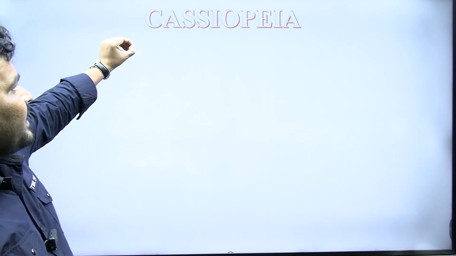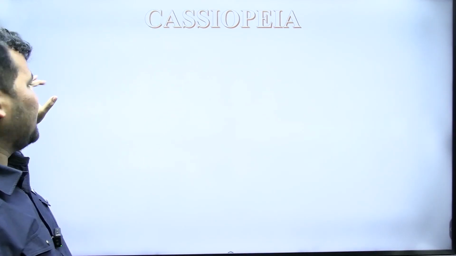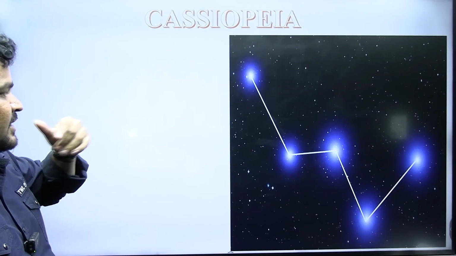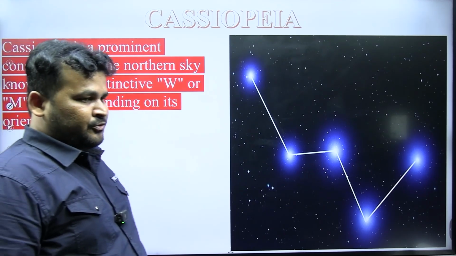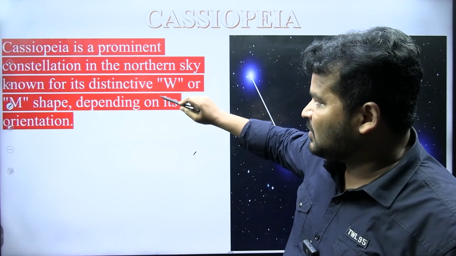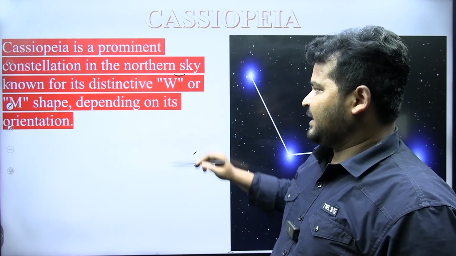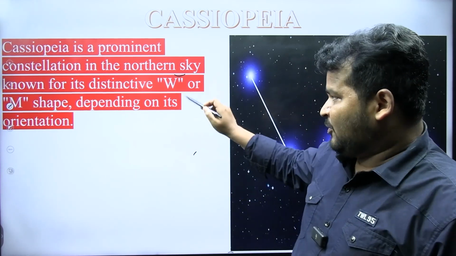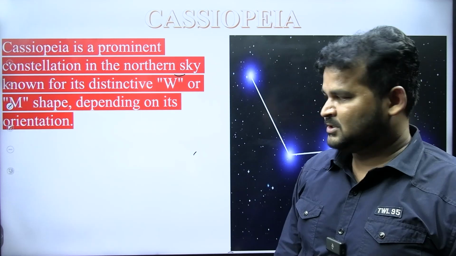Now Cassiopeia. Okay, we can see the shape of it. Cassiopeia is a prominent constellation in the northern sky, known for its distinctive W or M shape, depending on its orientation.